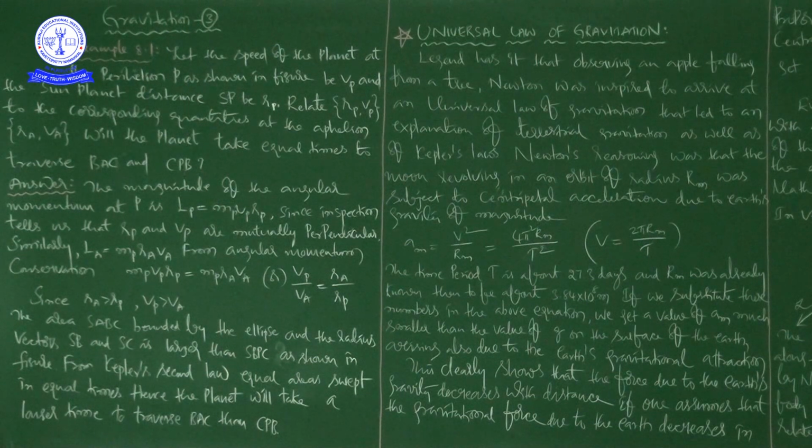So from Kepler's second law, equal areas are swept in equal intervals of time. Hence, the planet will take a longer time to traverse BAC than CPB.